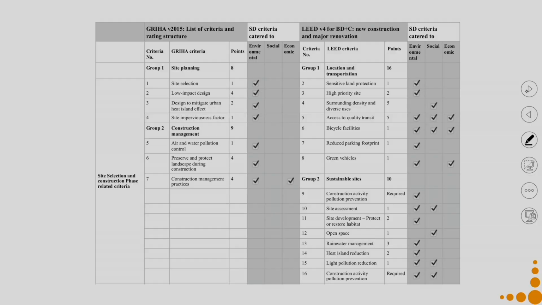We also discussed that we took two of the existing matrices from the field of architecture. So, we took the Griha version 2015 for new construction and LEED version 4 for new construction, and we tried to compare them on the sustainable development criteria, which is the three criteria that you have: environment, social and economic, to see which of these sub points cater to the requirements of environmental, social or economic.